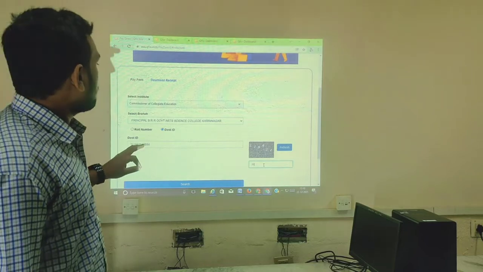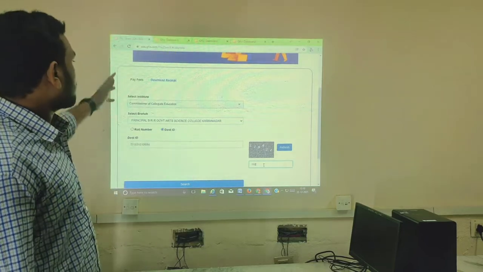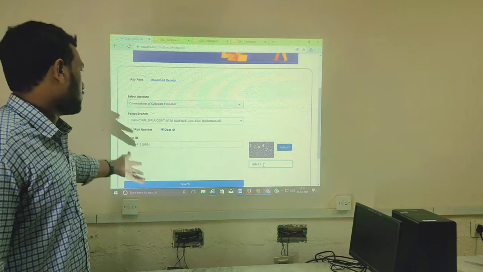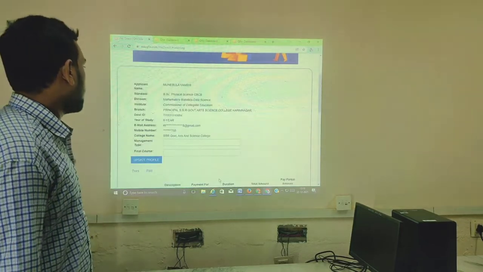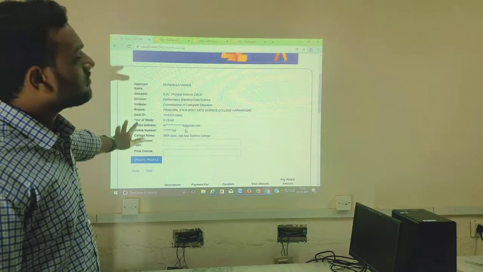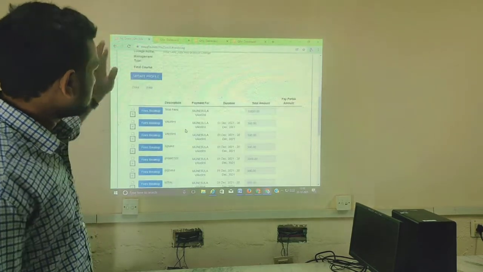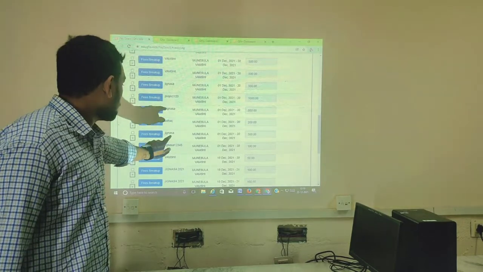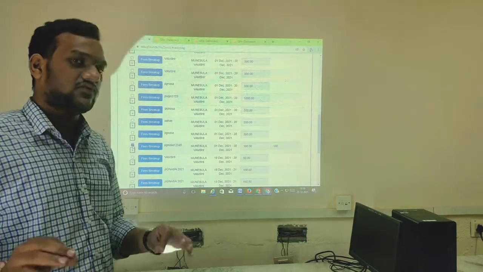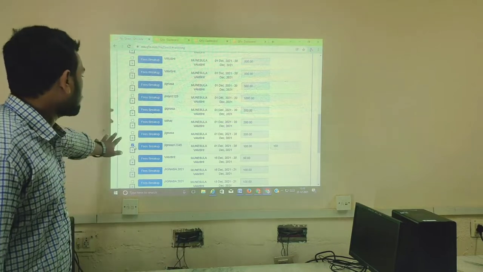Once again you have to check the Commissioner of Collegiate Education, Principal of SRR, your college name, and then the ID and CAPTCHA. And now the details of that student will appear on the screen. As we go down, here we can see Jignaza 1, 2, 3, 4, 5, which we have set for the example, and you have to click on that.